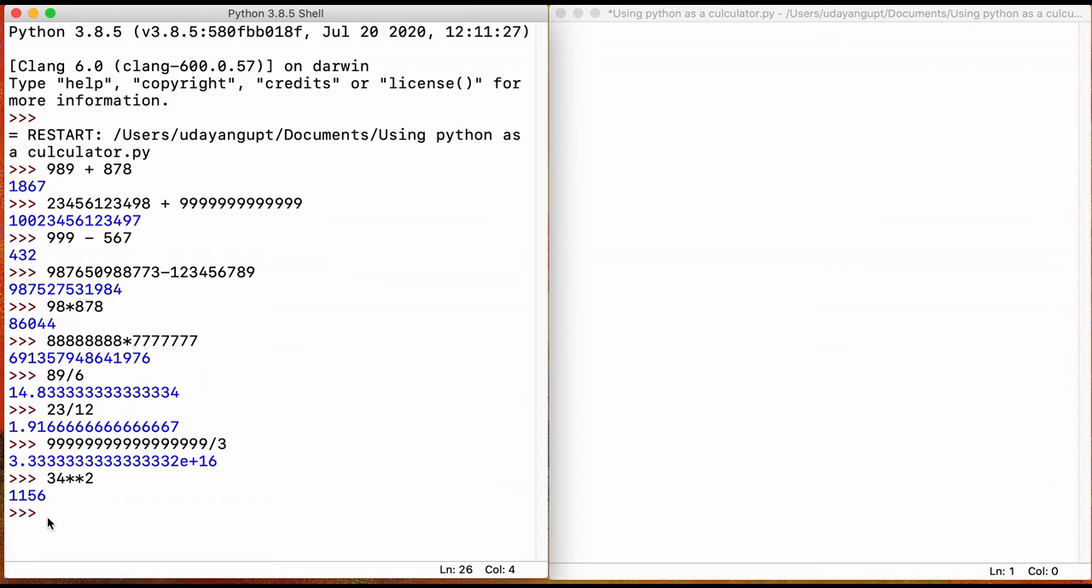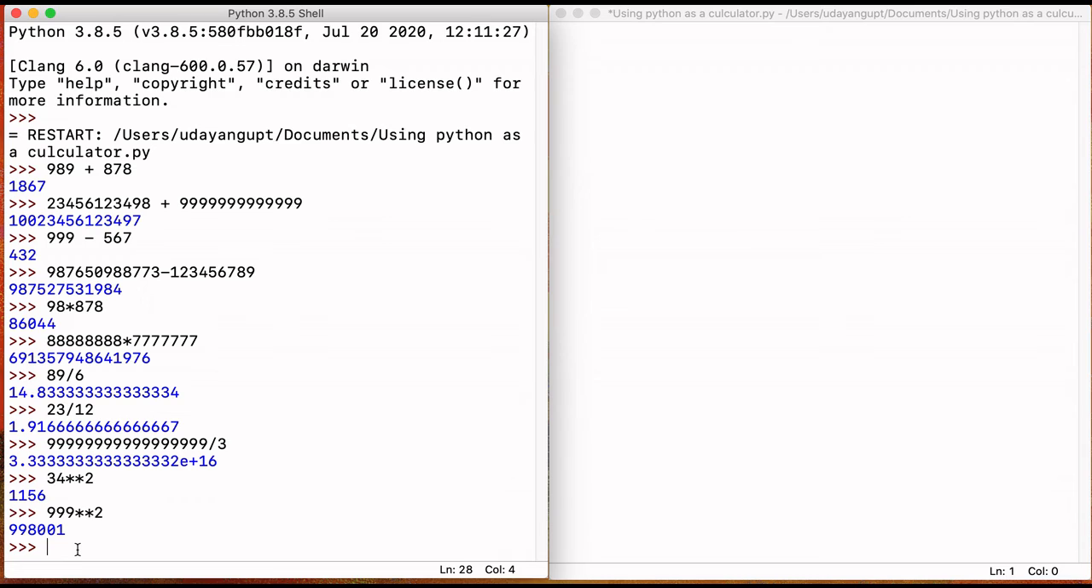And then next let's take out the square of big numbers. 999 double star 2. So it's this: 9,98,001.